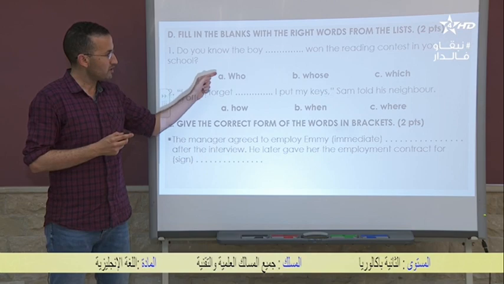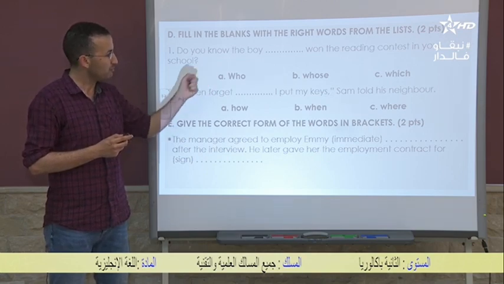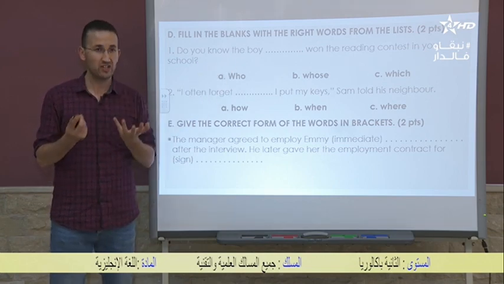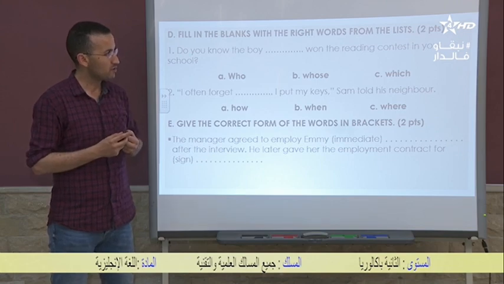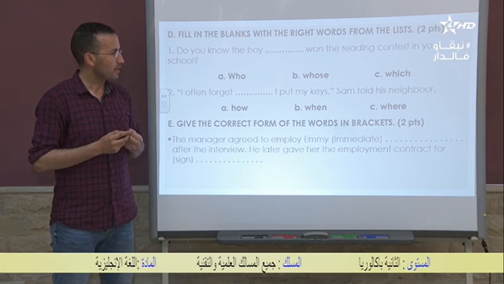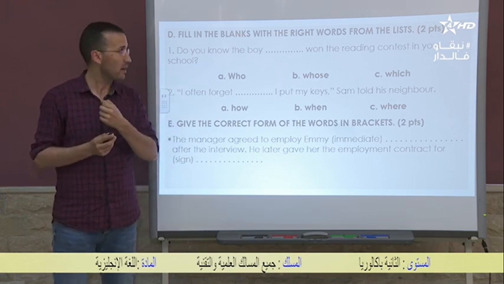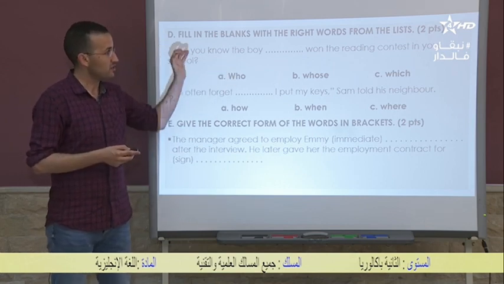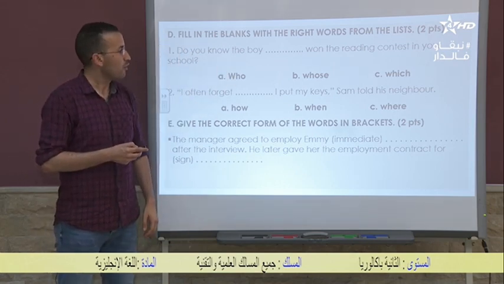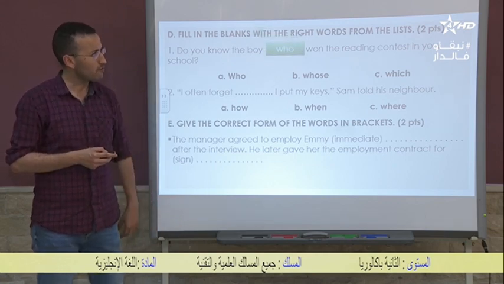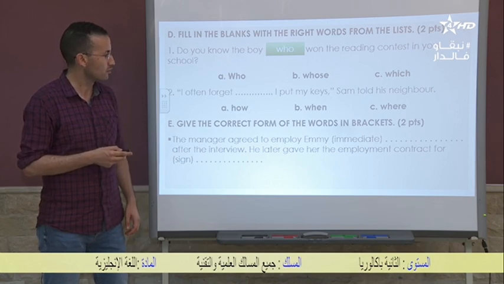The first one is used to refer to people. Whose, again, is used to refer to possession, and which is used to refer to things or objects. So what do you think again? Have some time, think about it. Do you know the boy who won the reading contest in your school?